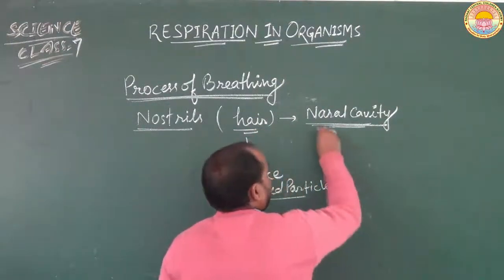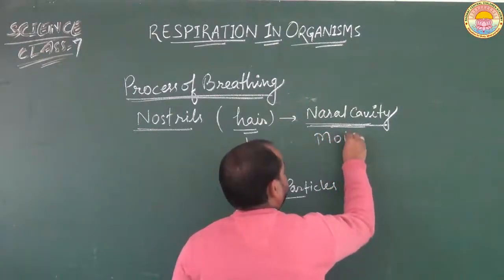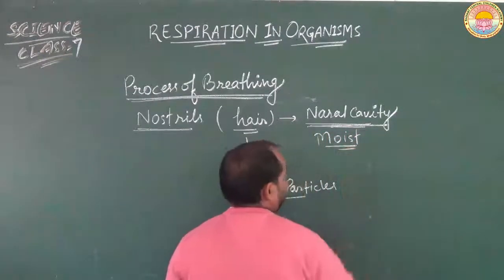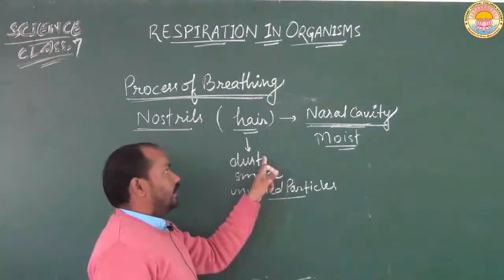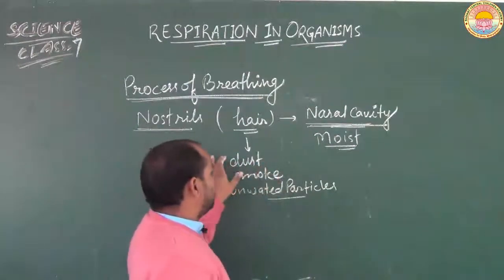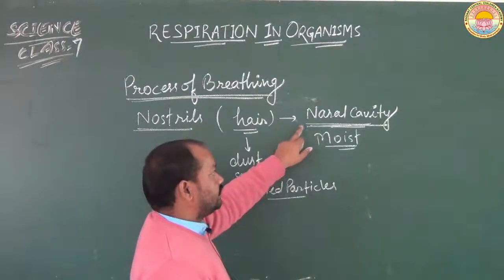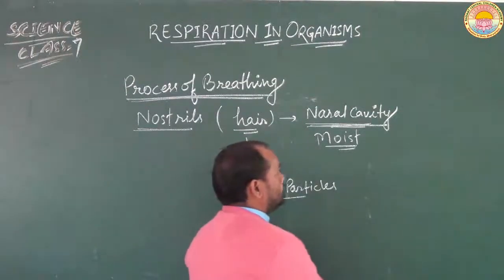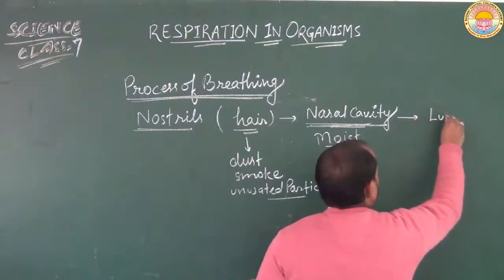The atmosphere of the nasal cavity is moist, and this moisture is absorbed into the dust particles of the inhaled air and makes them heavier, and that's why the dust and smoke particles settle down on the surface of the nasal cavity, and fresh air reaches into our lungs.